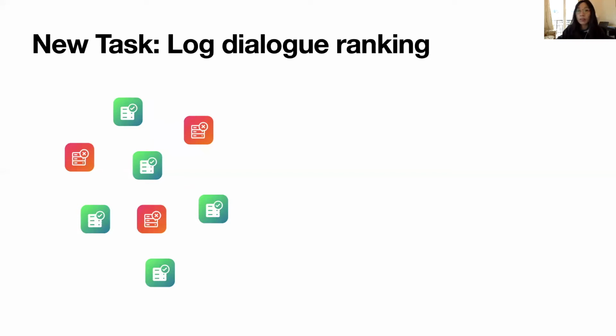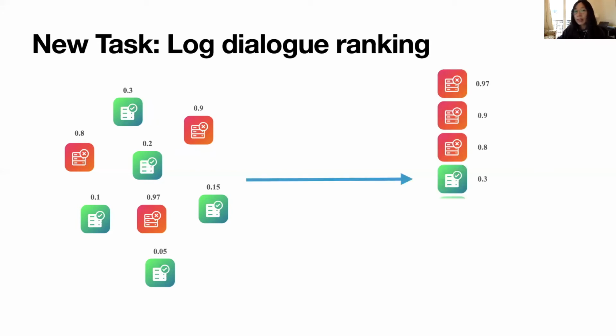On top of the definitions of normal dialogues and problematic dialogues, we define the log dialog ranking task as creating a dialog ranker that aims to assign higher scores to the problematic dialogues than the normal ones, so that problematic dialogues can be identified easily in the ranked list of log dialogues.